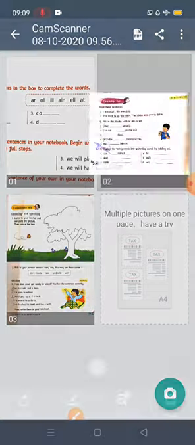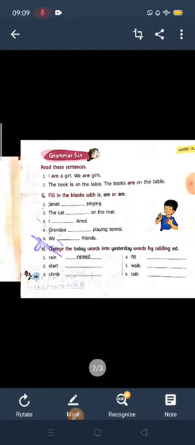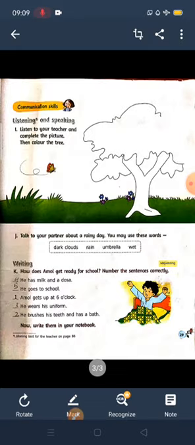And one more thing, question number E, F, G, H and K, you write it in your English copy. That's your homework, children. I know too much homework is there, but if you will write, then only your handwriting will be perfect and you can learn how to write fast. Understood, children? Okay, in next class I will come with a new lesson.